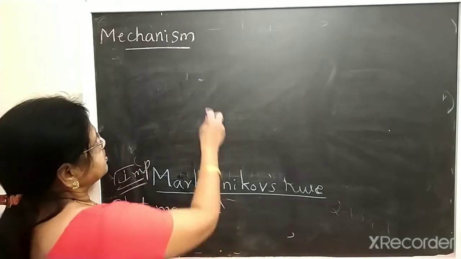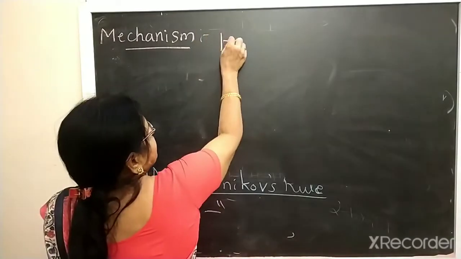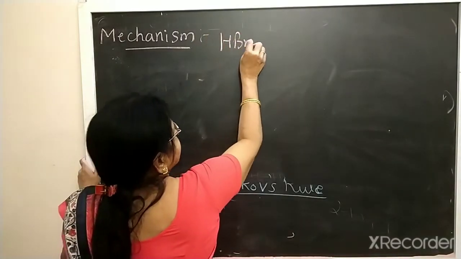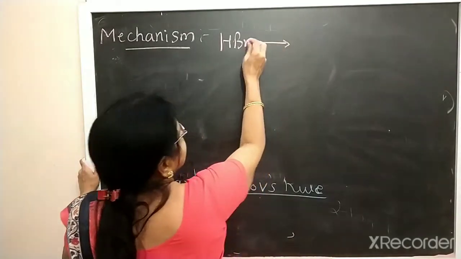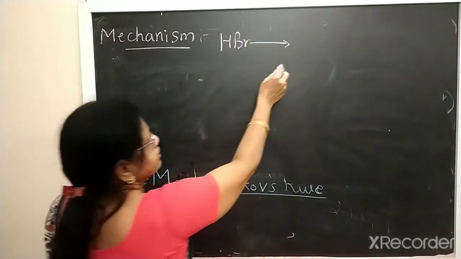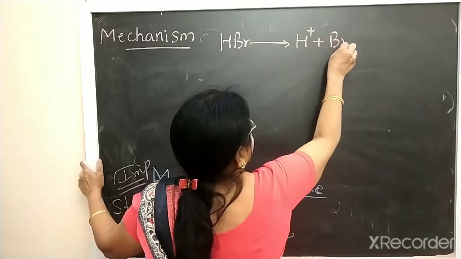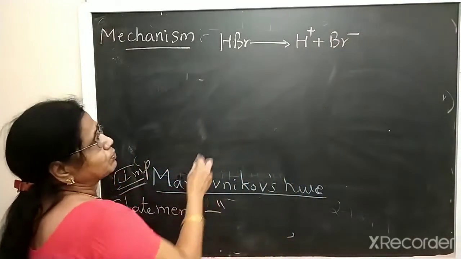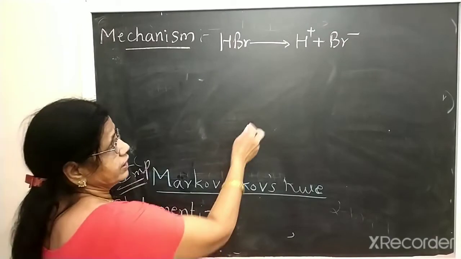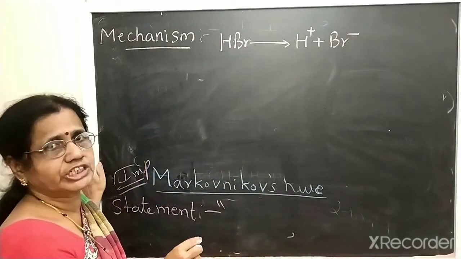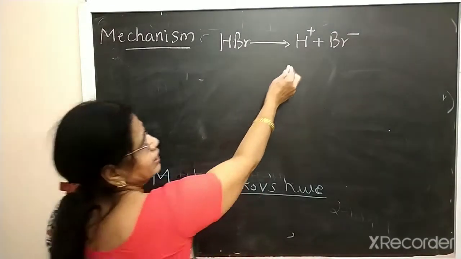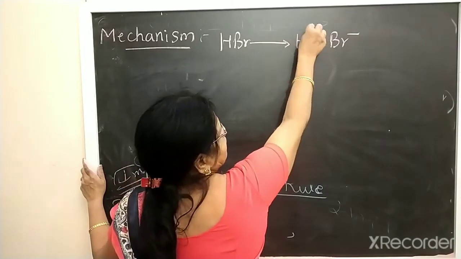In the mechanism, HBr undergoes heterolytic cleavage and provides H plus ion and Br minus. H plus is an electrophile. Electrophile means an electron deficient species; a plus charge means electron deficient.